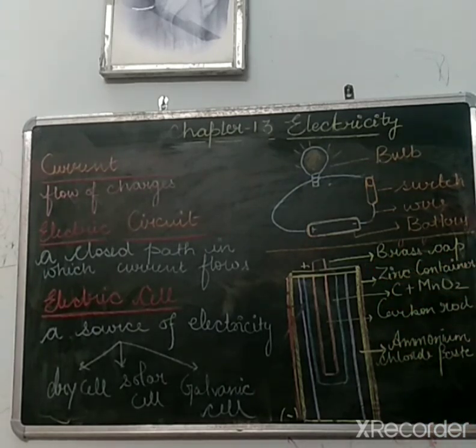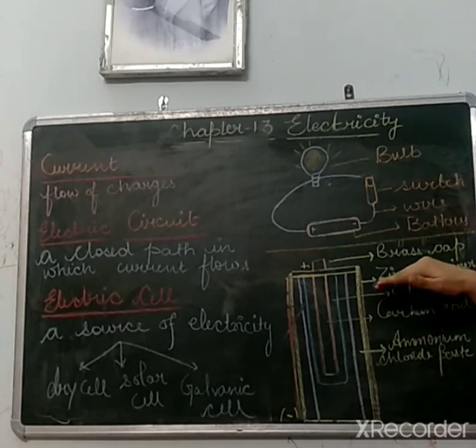This is the general formula, but here what you need to do is remember the names, that is carbon and manganese dioxide. It is enclosed in a muslin cloth, and this muslin cloth is covered with a paste of ammonium chloride and gelatin, and this paste is covered in a seal-proof container which is made up of zinc, right?